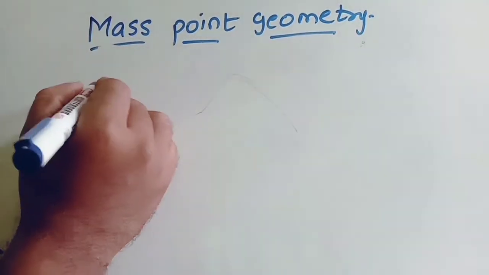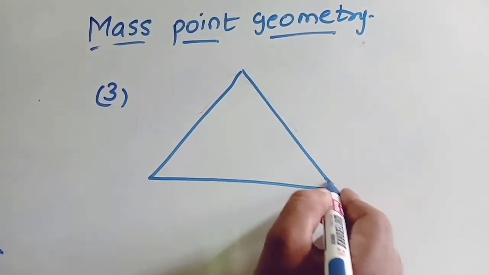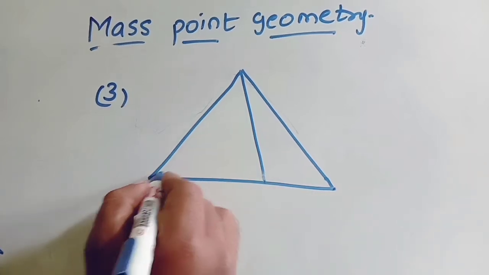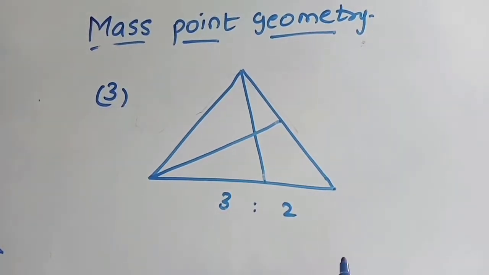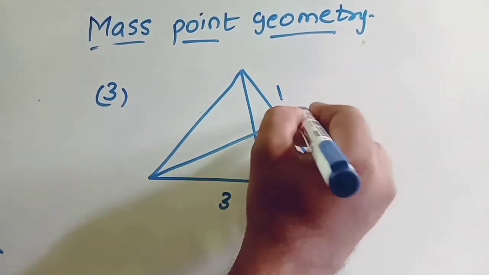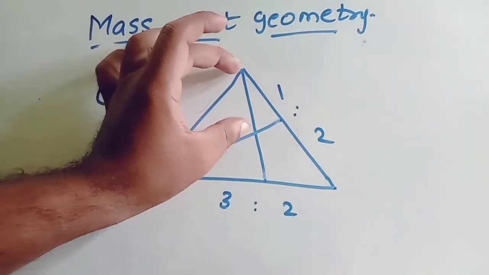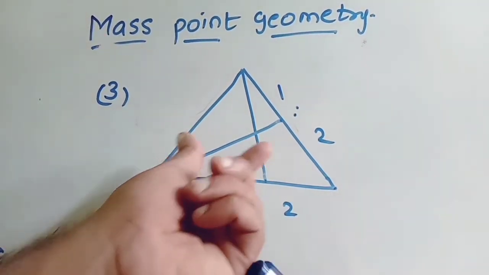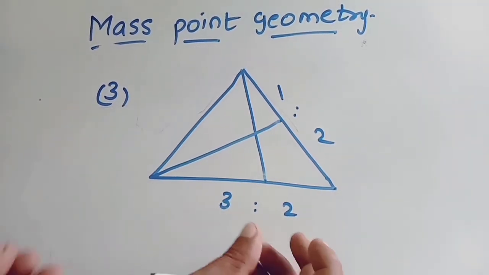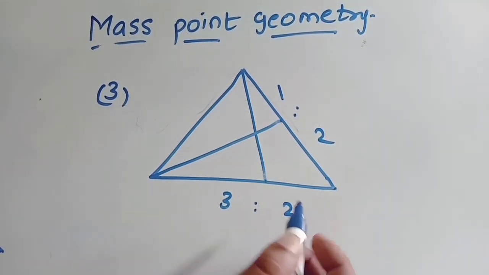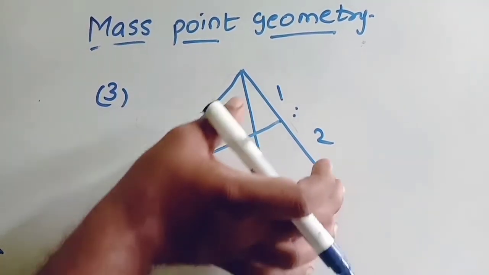Understood? Now let us do one more question of a different model. Now they can change the ratio and they can give the ratio of sides this time. They can tell this is 3:2, and they can tell this is 1:2. They can ask you this is to this or this is to this. How to find? What is our basic idea? With the ratio you have to assume weight for the points. You have to assign weight for each point.